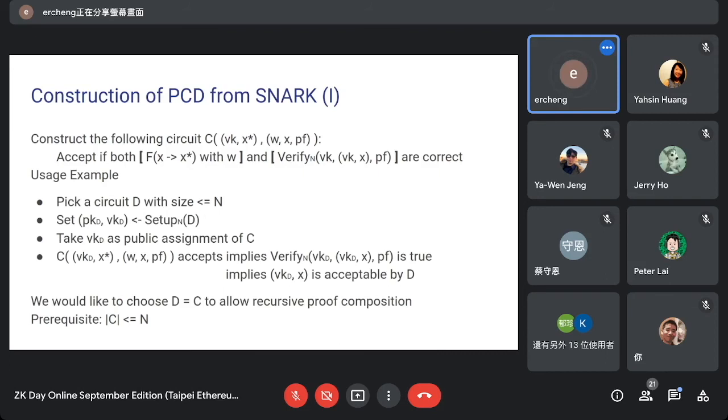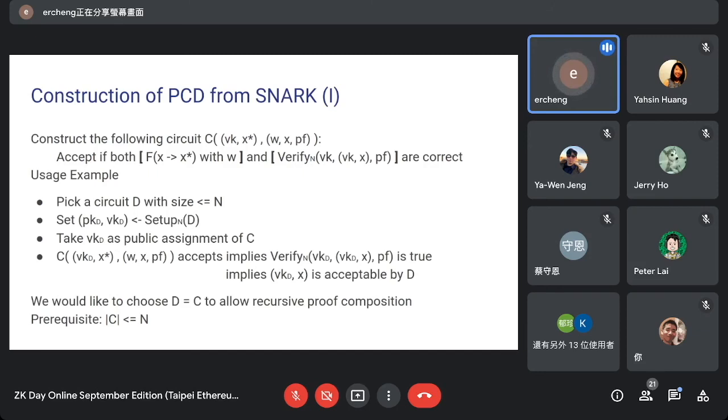And what if we choose D equals C? If we can choose D equals C, this means that C accepting VKD X star implies VKD X is acceptable by C. So we would have a recursive extraction.